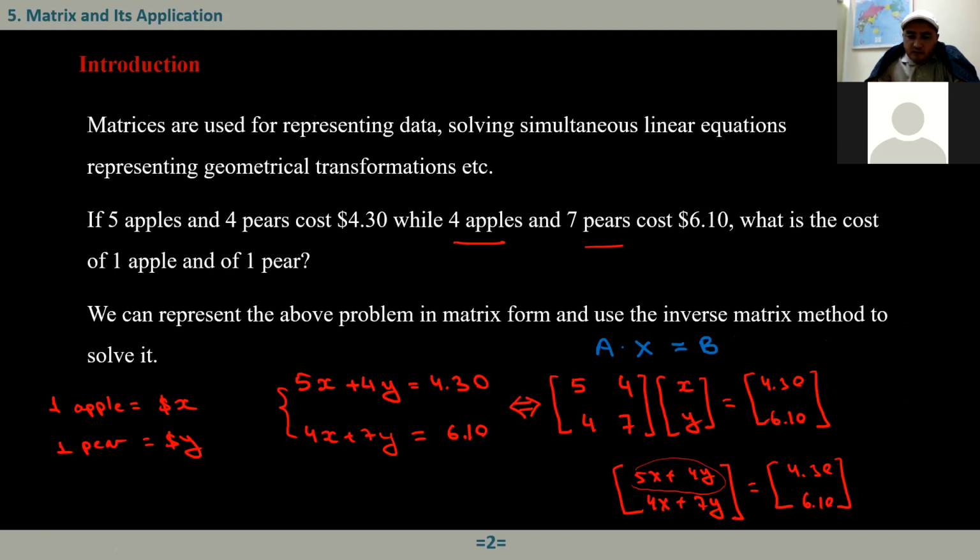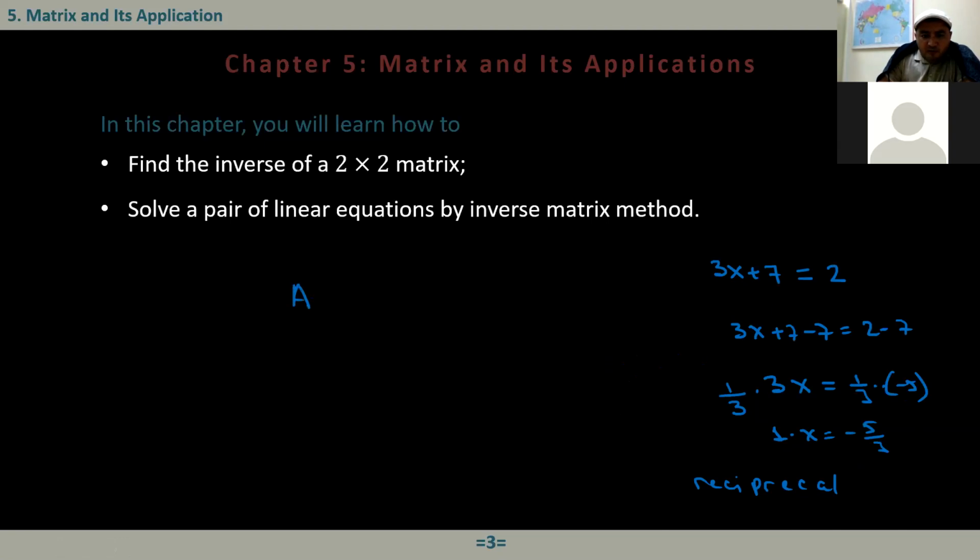For the previous equation, we are going to do the same thing, but here we do not have a real number A, that's a matrix. And also X is a matrix, and B is also a matrix. So the question comes, how can I multiply both sides? Here we have AX equal to B. I should multiply by something so that here we will have the identity element, the 1, right? So I should multiply the left-hand side of each side by something so that I can cancel A. Let's say that is C. And also I should multiply here by C. And I'm hoping that here we have C times A.